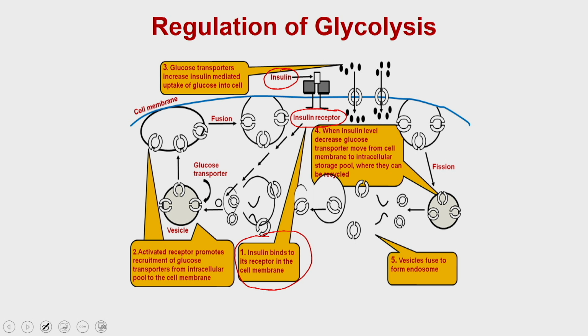Once the insulin mediated downstream signaling is activated, it upregulates the recruitment of glucose transporters, GLUT3 and GLUT4, and these transporters then go to the cell membrane and are available for glucose transport. As soon as they are available on the plasma membrane, they allow the glucose molecule to come inside the cell, and as soon as these glucose molecules are available, they will be used for glycolysis.